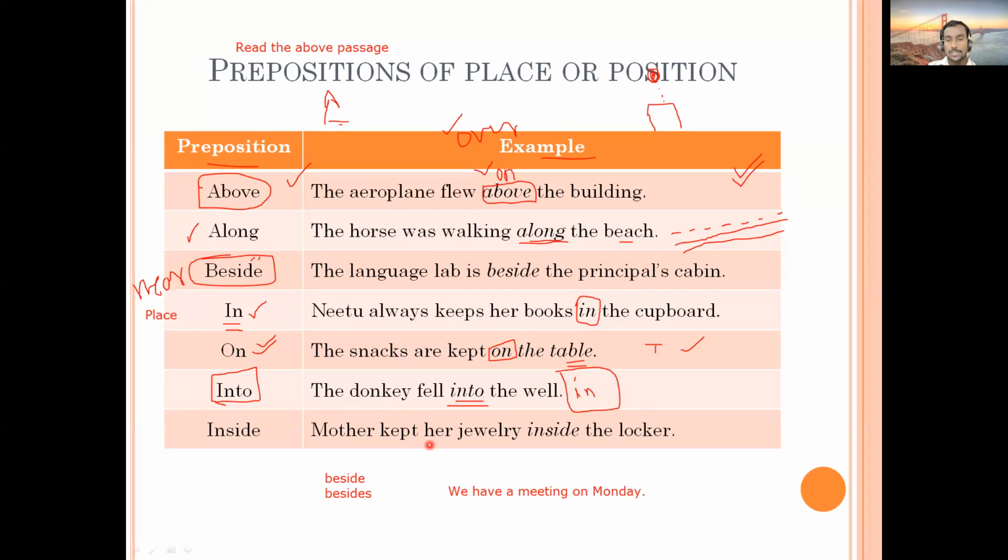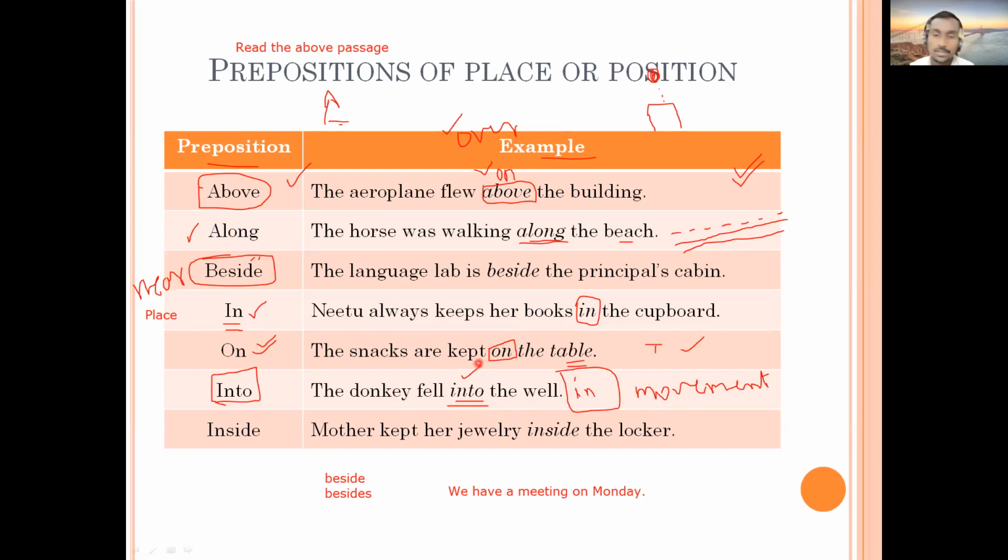We cannot use it. Here there is some movement, a kind of motion, and so we cannot use in here. The donkey fell into the well, so into is right.